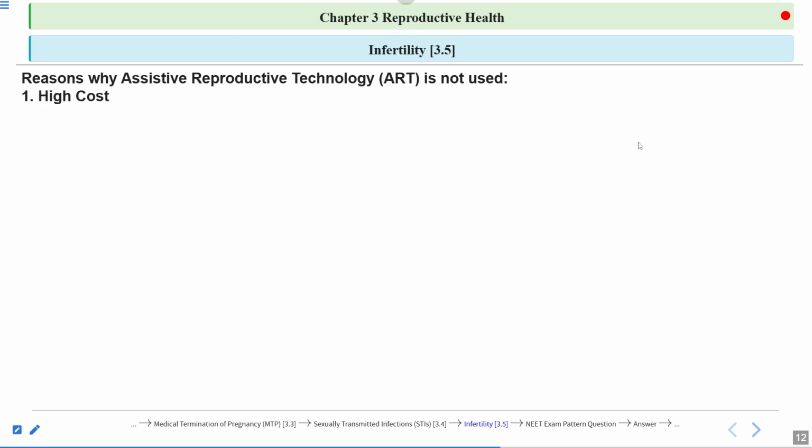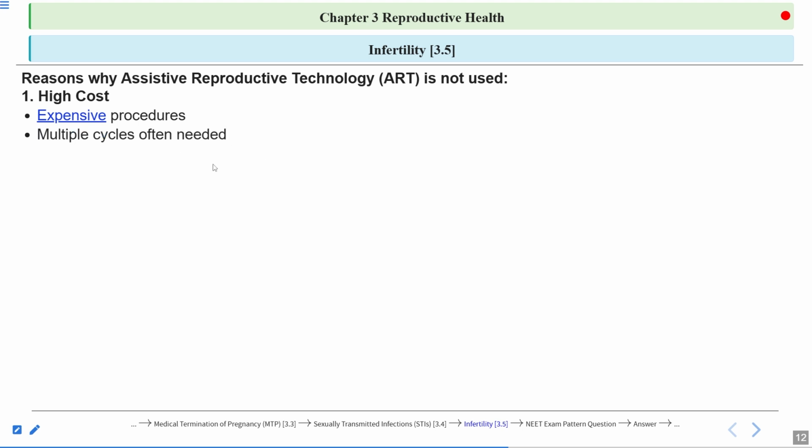First is they have a very high cost. These procedures are very expensive, and multiple rounds are required because the success rate is low.